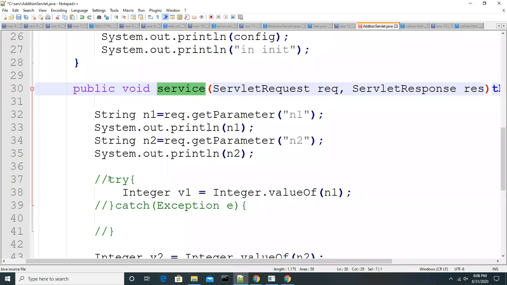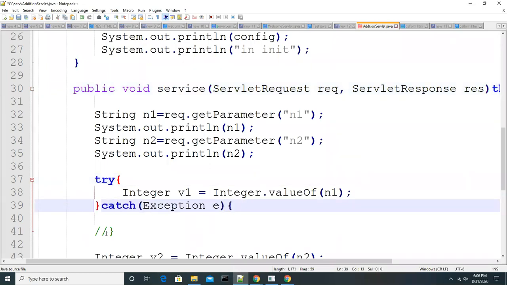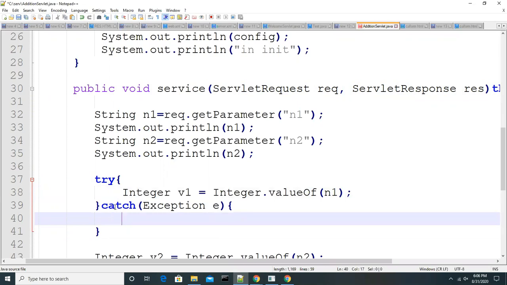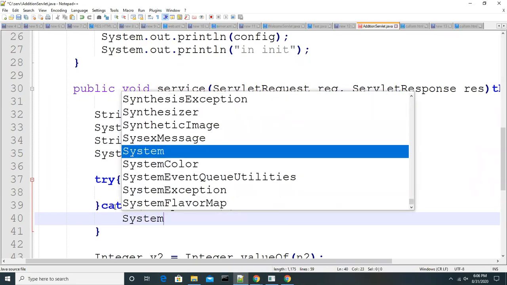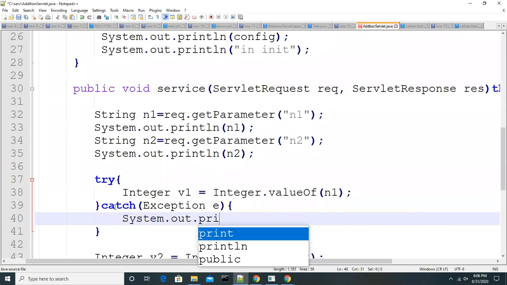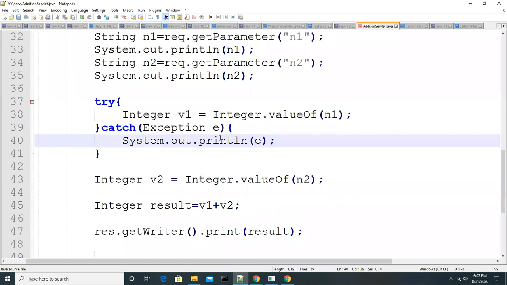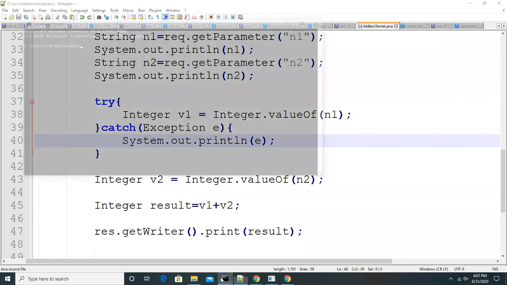In the same way, if you add try and catch here, whenever an exception occurs, it will not give this exception to the service method. It will come to the catch block. Now, for your understanding, System.out.println. Here, I'm simply displaying a message.